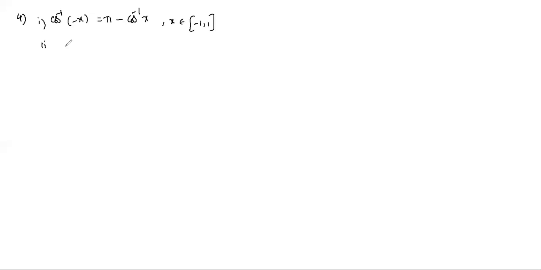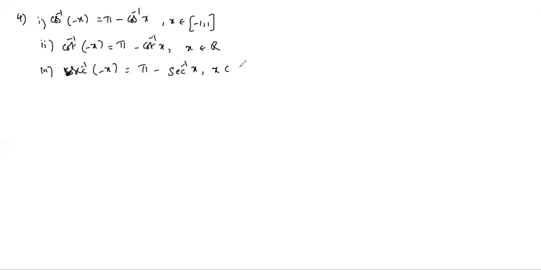Second one, cot inverse of minus x equals pi minus cot inverse x, where x belongs to R. So secant inverse of minus x. Sorry, this is secant inverse of minus x equals pi minus secant inverse x, where x belongs to R minus (-1 to 1).